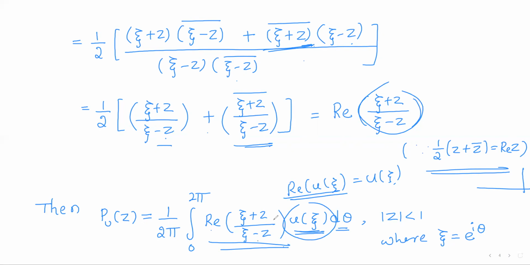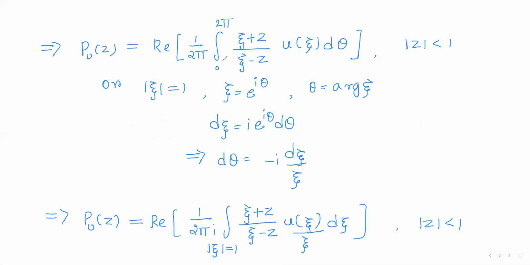Real part of this into real part of this will be real part of the product, right? Product of real parts is real part of the product. So we'll get real part of this thing. But integral of the real part is real part of the integral. We have done all these things already. So P of z will be real part of 1 by 2 pi integral 0 to 2 pi xi plus z by xi minus z into u of xi d theta.